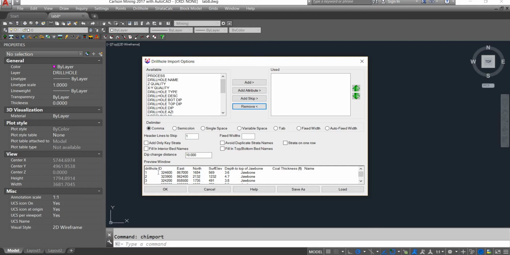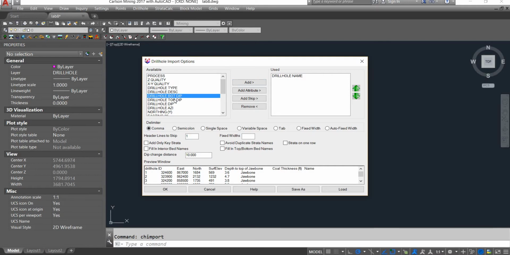First I have drill hole ID, which I should find in the available ones. There should be one as drill hole name. First add that one, and the order of the used ones should be the same as the order you have in the text file.